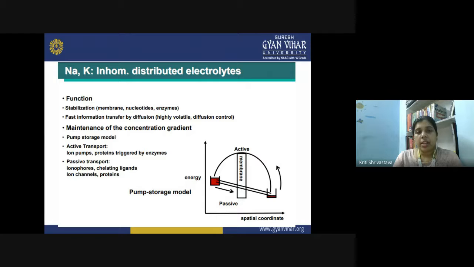Sodium and potassium are actually the distributed electrolyte. Their function is stabilizing the membrane, nucleotide and enzyme. They fastly transfer the information by diffusion. So they are highly volatile, and diffusion controlled. Maintenance of the concentration gradient is done by the pump storage model, where the active transport involves the ion pumps and a protein triggered by the enzyme. And in the passive transport, we have ionophores and chelating ligand, ion channels, and also proteins. So these active and passive transport both are involved in the maintenance of ionic balance between intracellular and extracellular fluid.